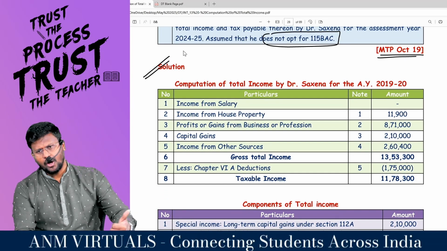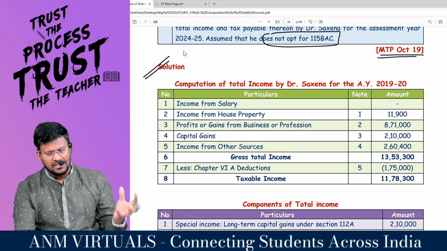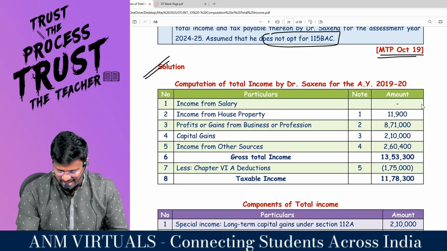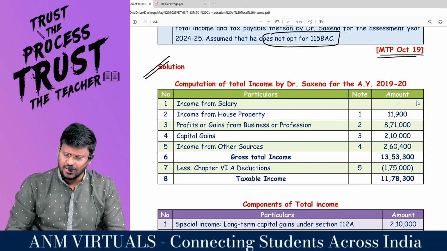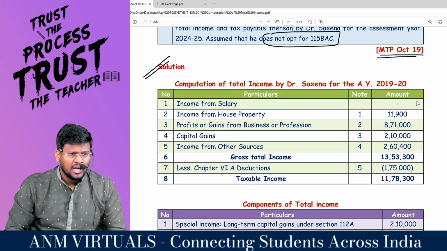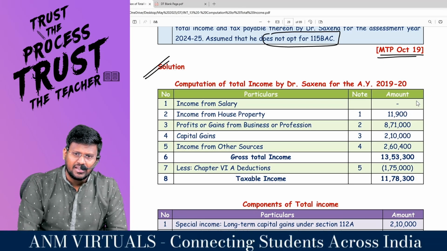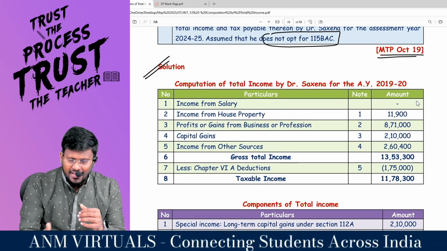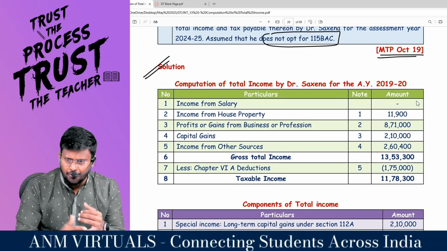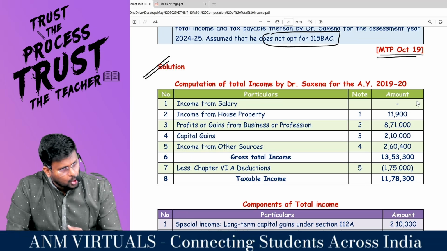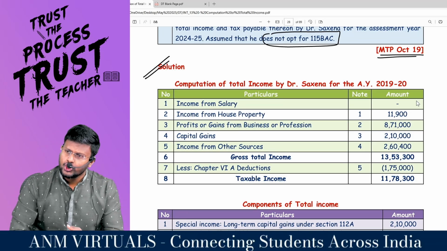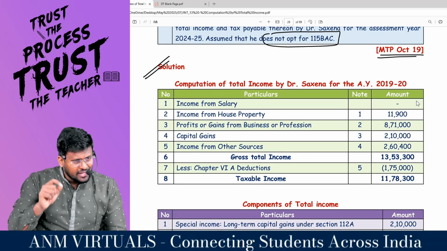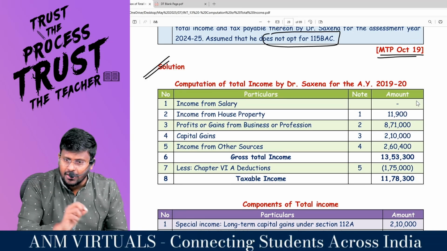I already informed that whenever you are writing the answer, computation of total income, first write all the heads of income. That is income from salary. Actually, there is a salary income. Students will get confused and will put that salary under the head income from salary. You should not do that, because if a partner is getting any income from a partnership firm such as salary, commission, brokerage, remuneration, etc., it should be taxable under the head profits and gains of business. Or if you are having any doubt, go and refer section 28. That is a charging section.